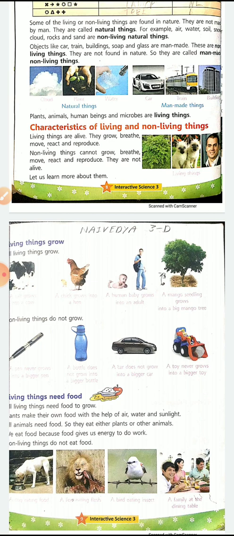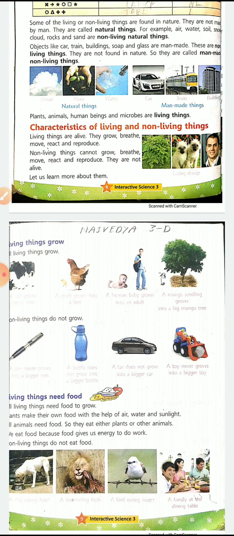Now living things need food. All living things need food to grow. Plants make their own food with the help of air, water and sunlight. You remember in class 2 also, plants give everyone food, animals and humans, and they are the only ones that make their own food.